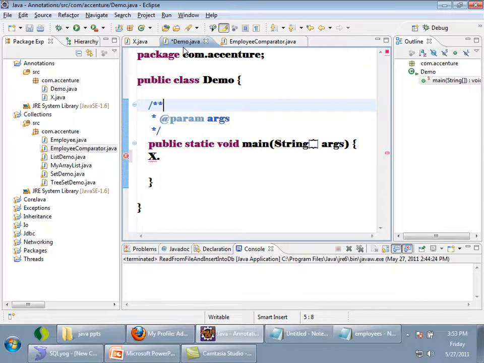So now let us try to get the metadata of class X and then try to print it. Okay, before that I have a small doubt. Can I create an object of a class without using the new operator?